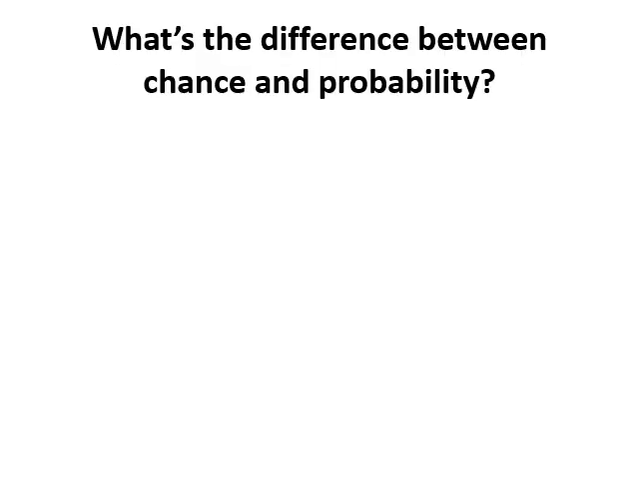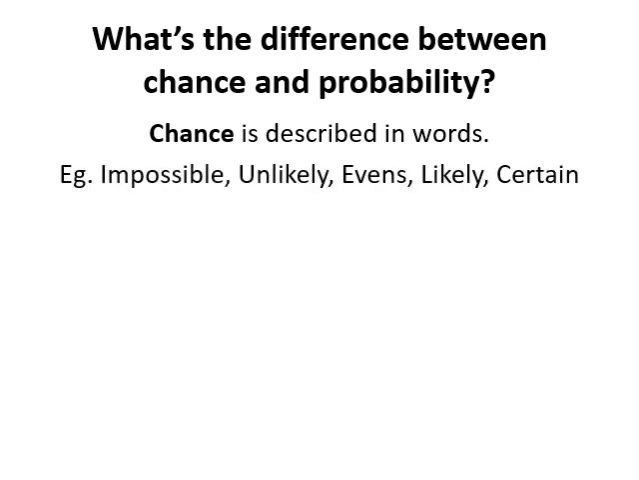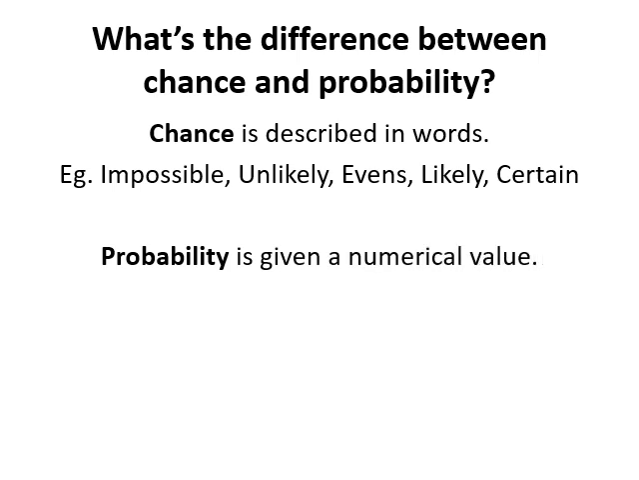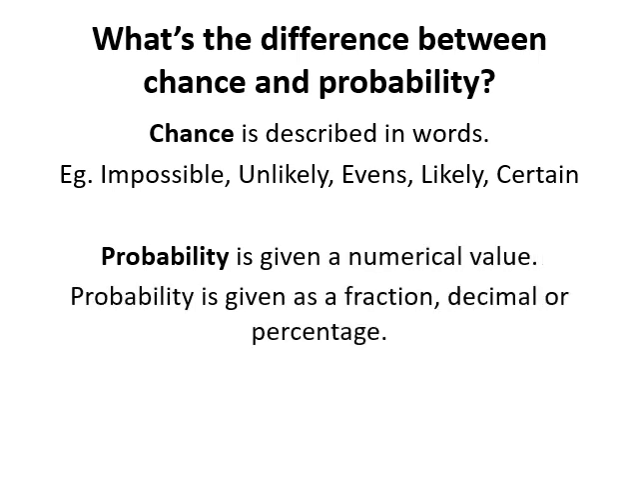What's the difference between chance and probability? Chance is described in words. What is the chance of winning a lottery? What is the chance of getting your favorite meal today for lunch? We may answer with these words: impossible, unlikely, even chance, likely, or certain. While probability is more mathematical, it is given as a numerical value. It is always given as a fraction, decimal, or percentage.